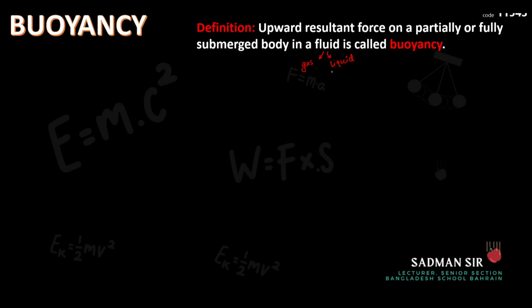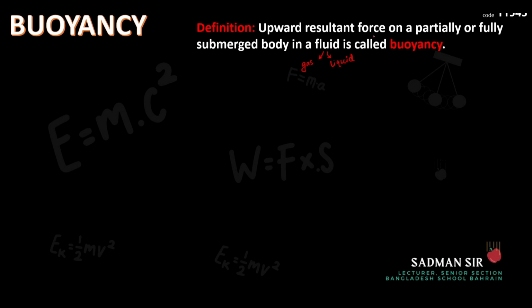Okay, in liquid, I just gave you an example, but what about gas? Can you come up with an example? Pause the video and think for a couple of seconds and then see if you can come up with an idea. I will give you the example now. The example is parachute. Okay, using the buoyancy, the parachute works. That is why it takes a little bit more time to come to the ground. Okay, now for this level, we will actually focus on buoyancy of the liquid. Okay, so that is the first thing.